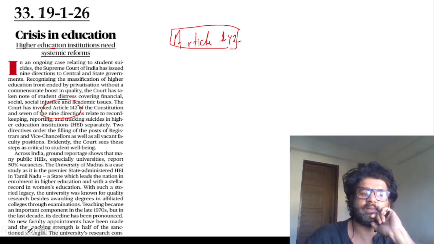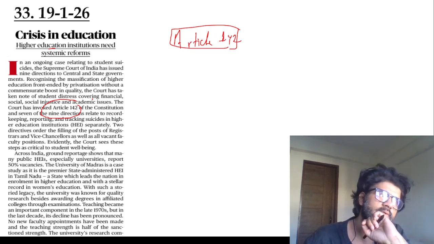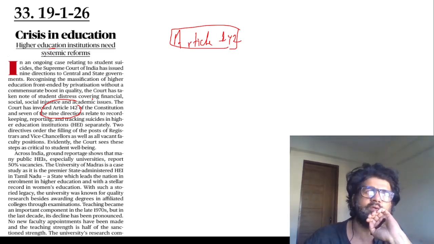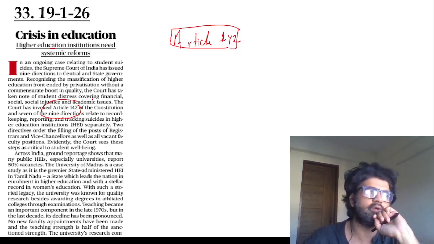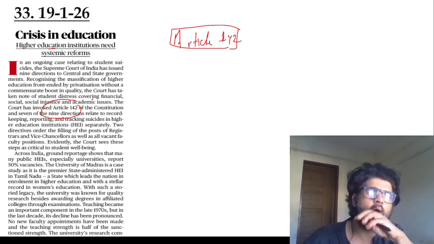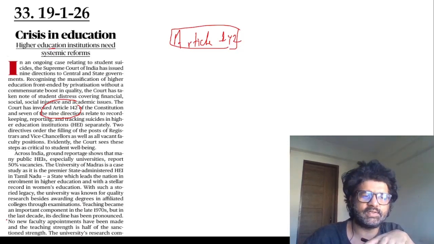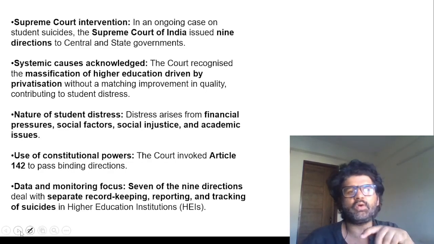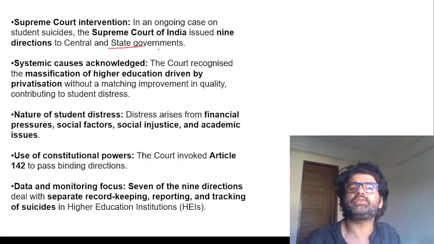And there they are saying some things about education, like in the education sector in our country, how there are vacancies when it comes to faculties, how there is politicization of these posts and all, how students are committing suicide. There is no track of how many students have committed suicide, etc. So the Supreme Court is not very happy with how things are happening. Nine directions to central and state government.